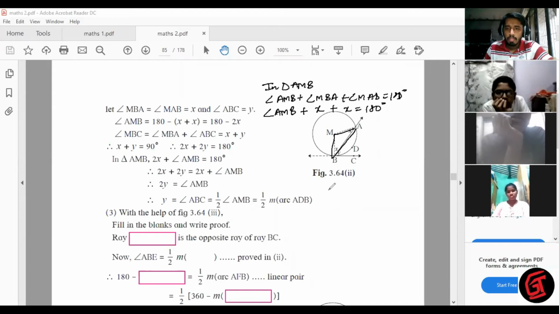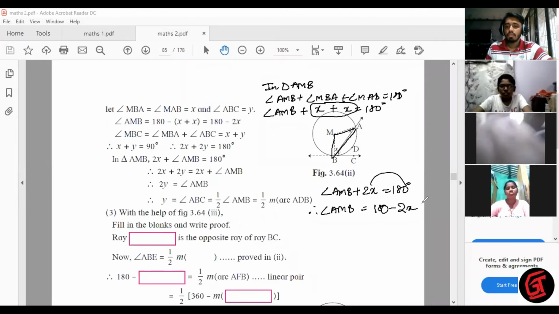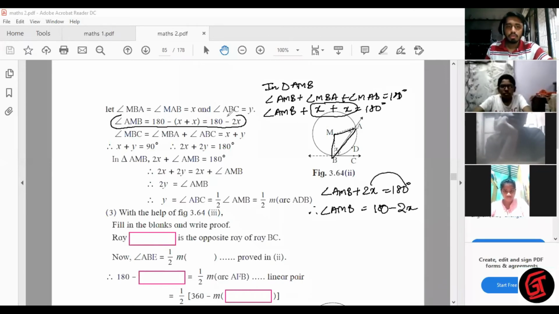So angle AMB plus 2x is equal to 180. How 2x? x plus x is 2x. So therefore angle AMB is equal to 180, and 2x comes to this side and becomes minus 2x. Till here, if you understood, please give me a thumbs up. This is what is written here. Here they wrote it directly, they have not shown any method. I hope you all understood the method. Okay, simple.